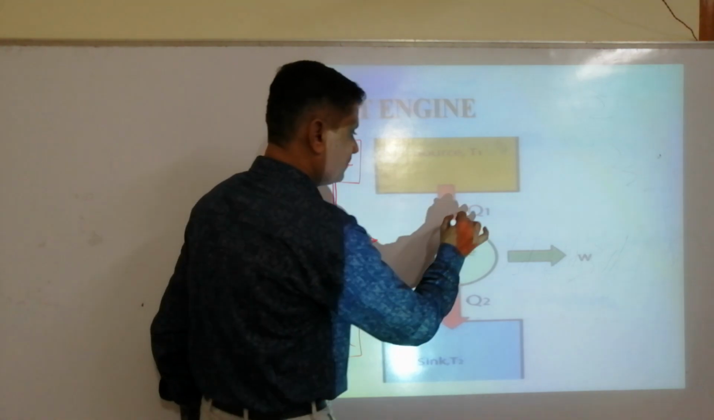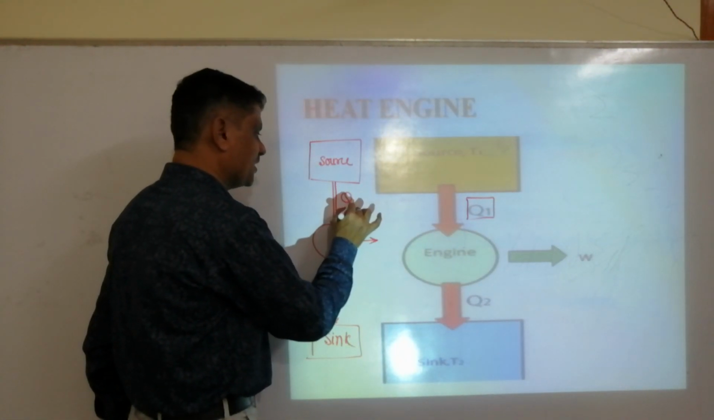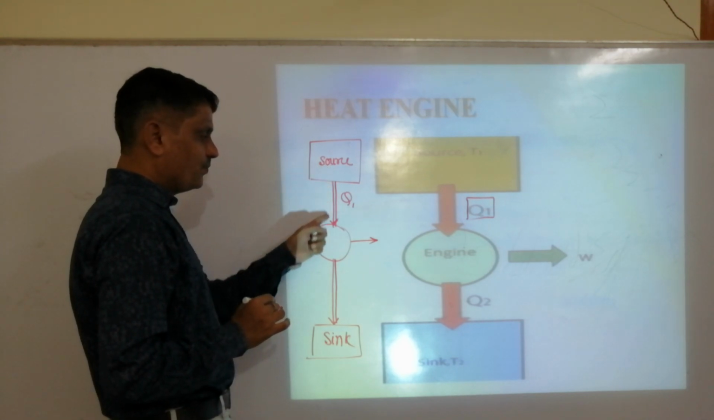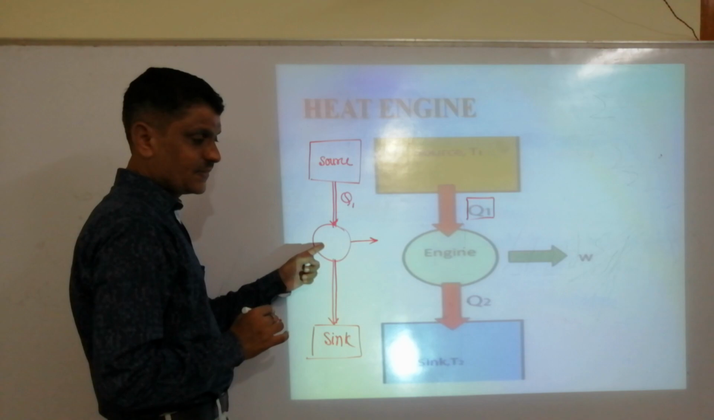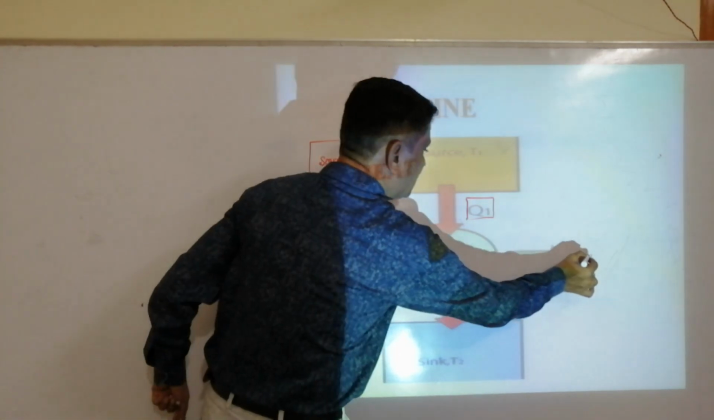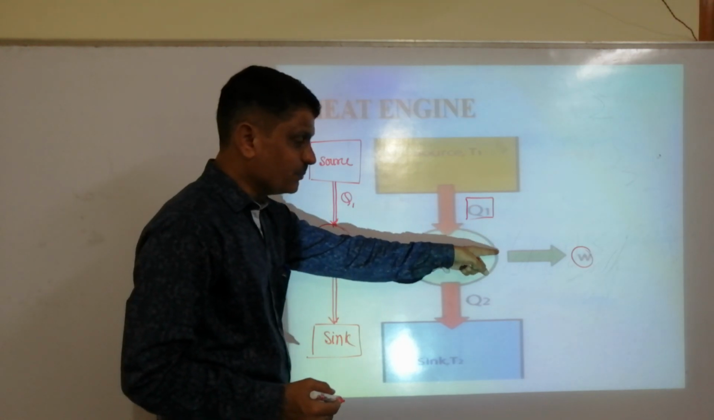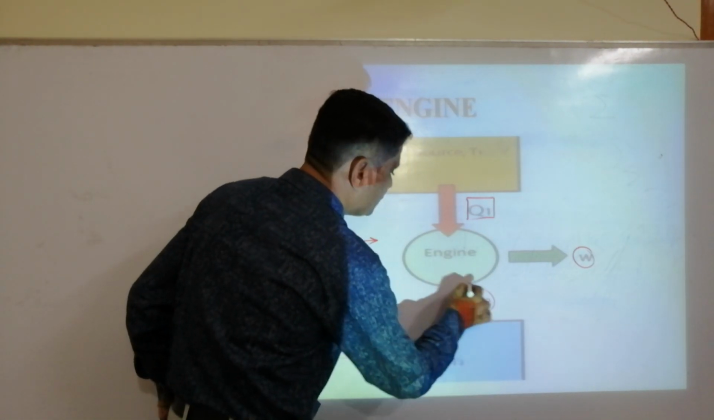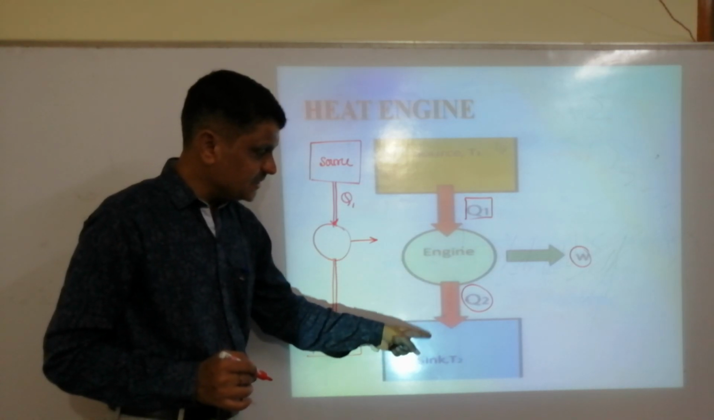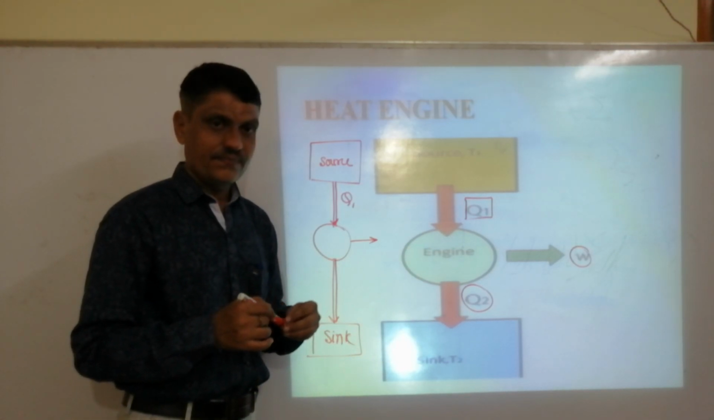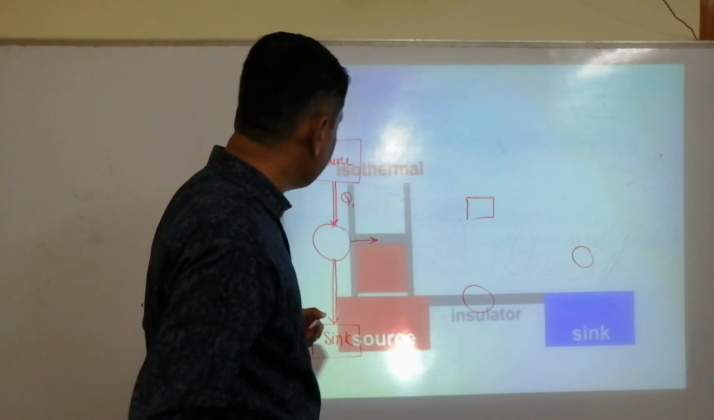Today I assume that Q1 is the amount of heat energy that flows from the source to the working engine. Later the engine does W amount of work. After doing W amount of work, Q2 amount of heat energy is left, and that is rejected to the sink. Okay, next one. How exactly is it happening?